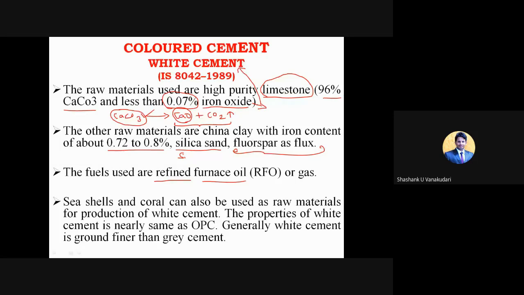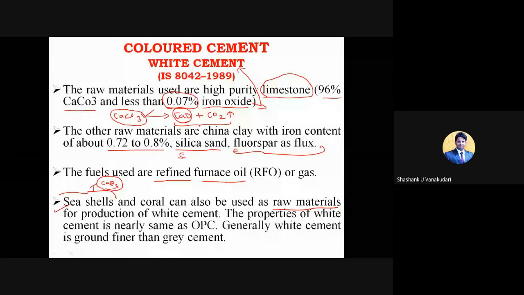And here the last point is seashells and coral, which can also be used as raw materials. These seashells you have already seen, kapechippu, what we can call, right? Those seashells are purely rich in calcium carbonate, CaCO3. So that one also they can use as a raw material in white cement. They need to pick the white seashells so that whatever color pigments you are going to add can even be reduced there.